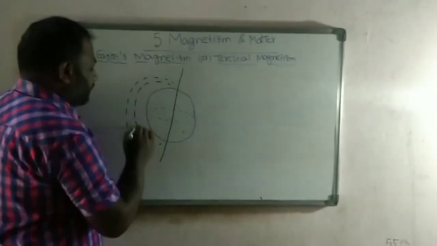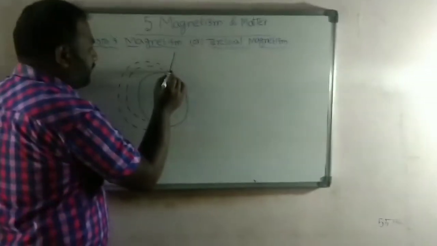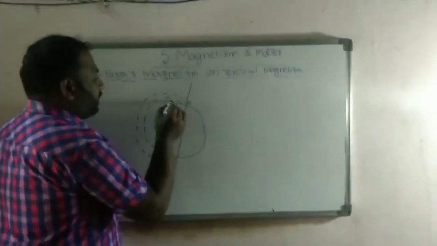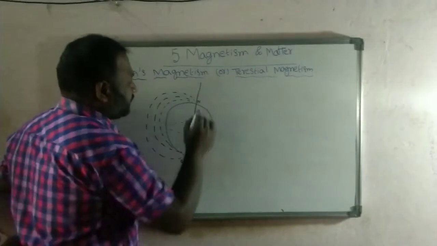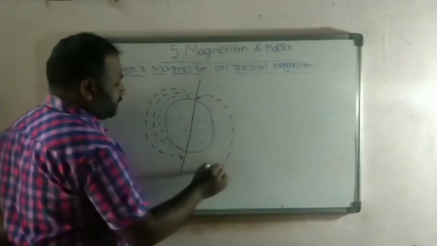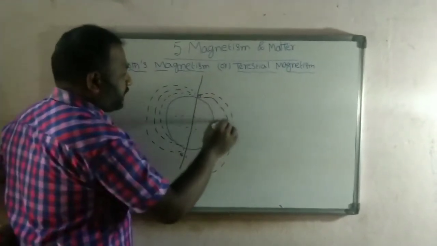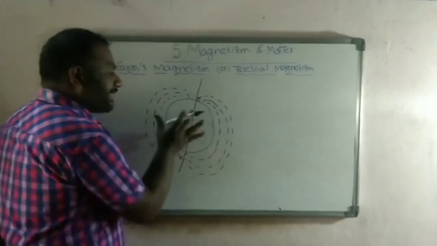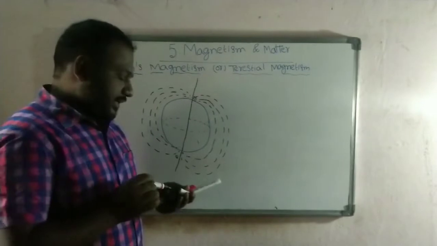Here is the north pole of the Earth and the south pole of the Earth, and the field lines of the Earth are in this manner. All of you know that the Earth is revolving in a slanted position, with a certain angle.